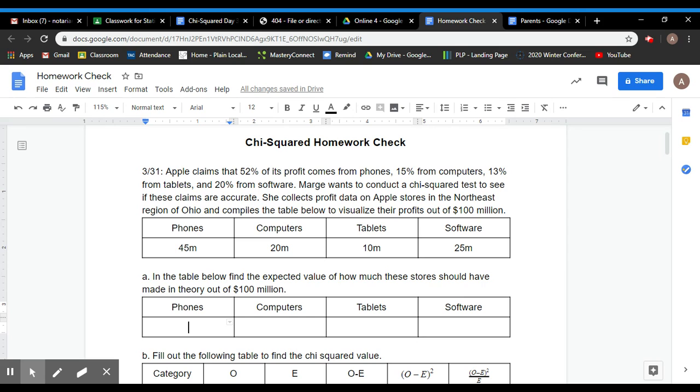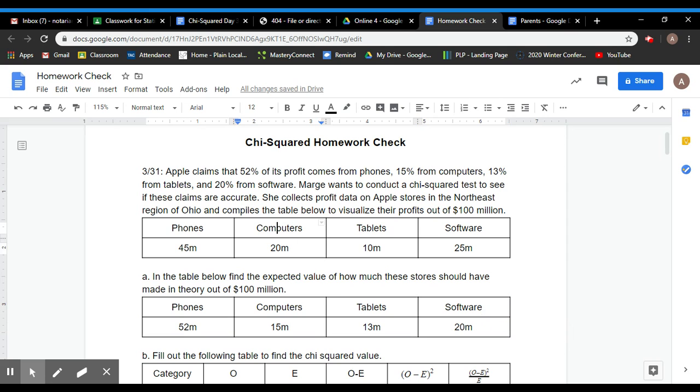So phones, 52% of the profit comes from phones. So I know that 52 million should be from phones. That's my expected profit from phones out of $100 million. Computers, it says 15% of profit was from computers. So 15 million I should expect to earn from computers. Tablets is 13%, so 13 million. And then finally 20% from software, so 20 million. So these are my expected values.